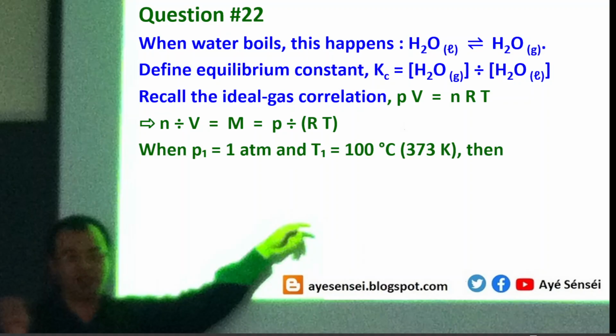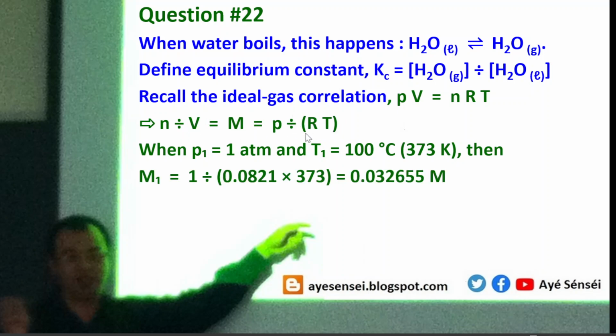And then at the normal boiling point, water boils at 100 degrees Celsius at 1 atm. So we can change the values for this expression. By replacing the value of P and T, we can obtain the concentration of water vapor as this. Well, this is at 100 degrees Celsius and 1 atm.